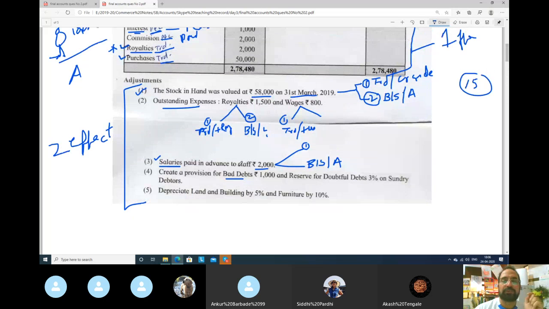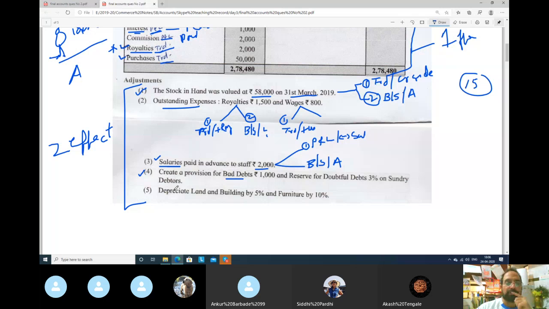So two effects of salaries paid in advance. First, in profit and loss, what did we do? We deducted from salary. And second, in balance sheet we took in asset side. Now see guys, this is very important.